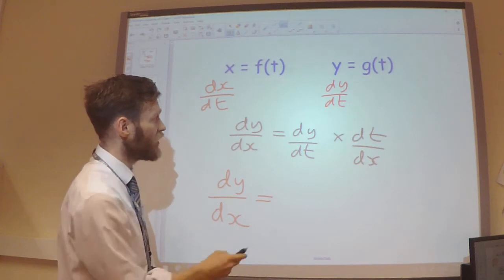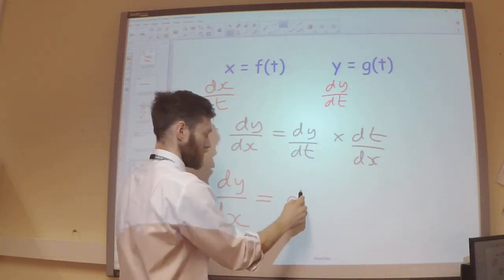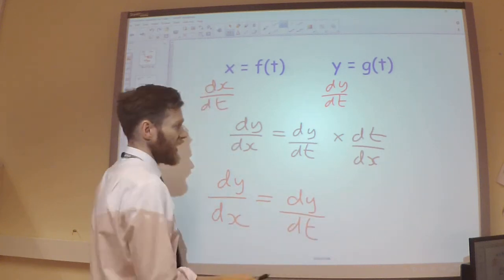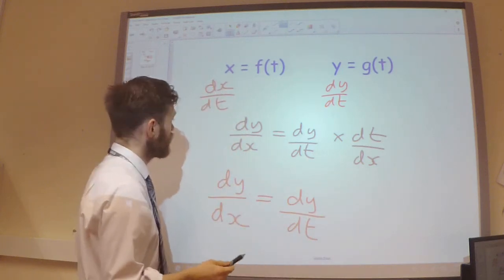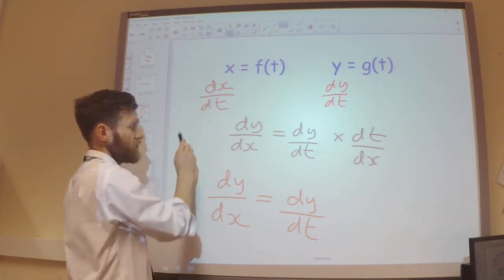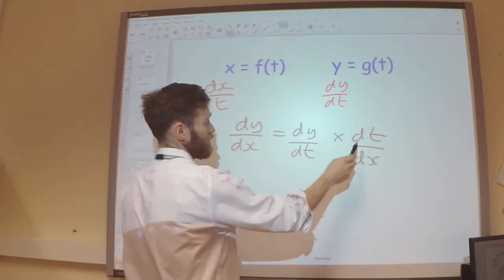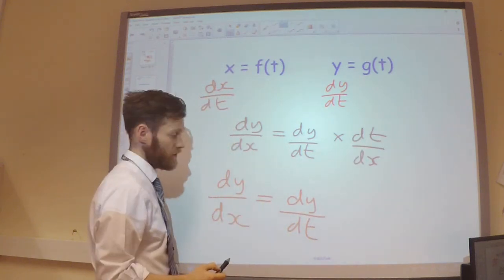Now, I already have a dy by dt here, so that's fine. However, I don't have a dt by dx. I have the reciprocal of that. I have dx by dt. So rather than multiplying by this, I could divide by its reciprocal.